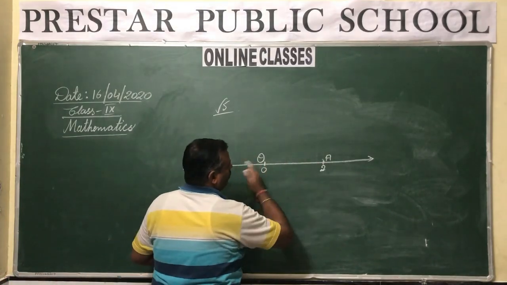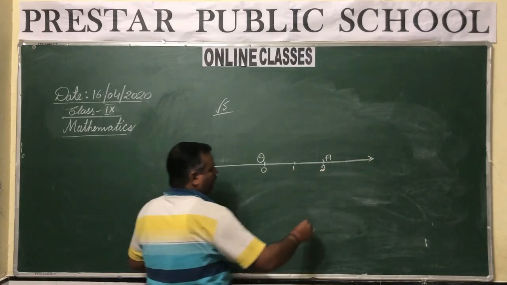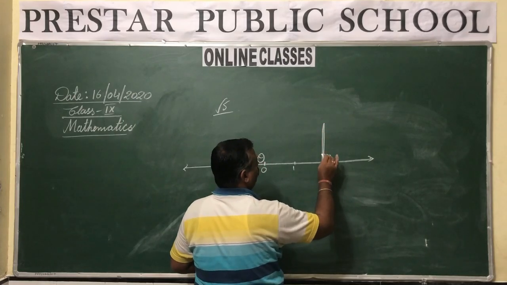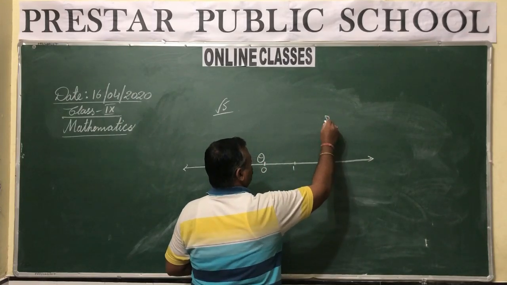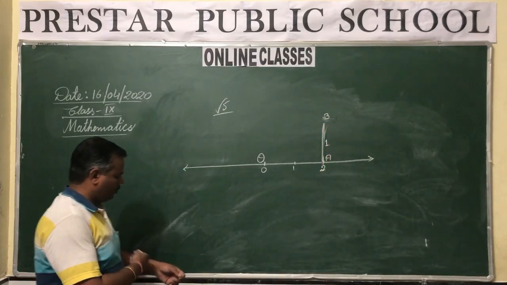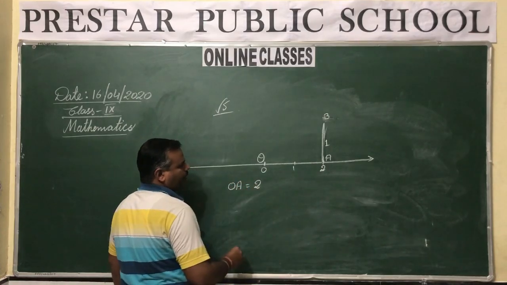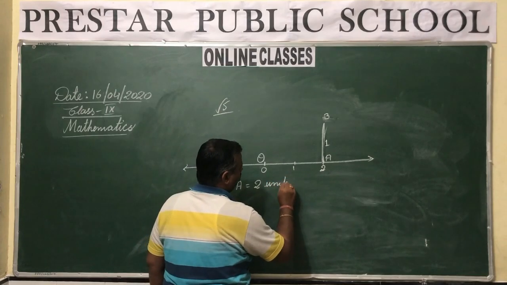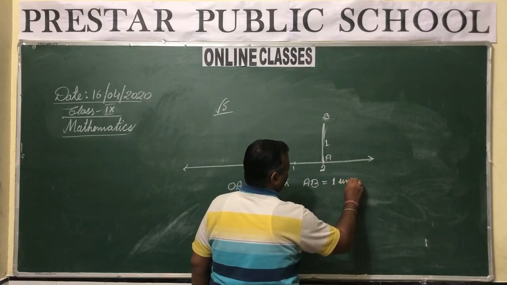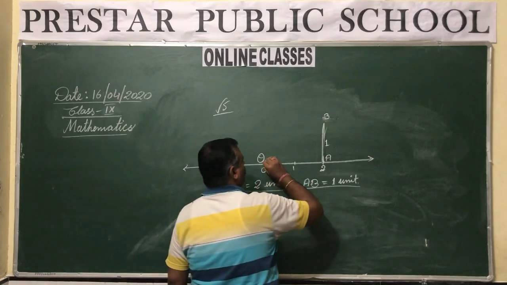That is, you have to take OA as the length having 2 units and then draw the perpendicular at point A, but this time the length of the perpendicular will be only 1 unit. So we have taken OA as 2 units and AB is taken as 1 unit, and after this join OB.